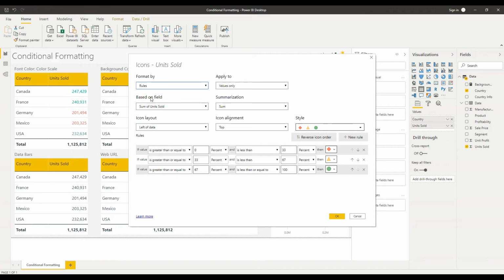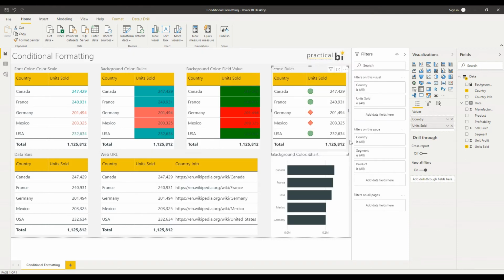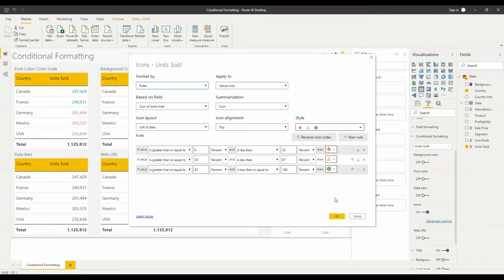Other options similar to what we've seen before, but this time I've got options across icon layout, icon alignment, and style. I'm going to leave all of these as they are for now, just to show you the kind of thing that comes up when we apply these. So let's click OK to that. And you can see that we've got a green circle icon next to the higher values and a red diamond next to the lower values. Let's have a look at what's going on there and why we're getting those values. So this time I'm going to go into my conditional formatting tab here. I'm going to go onto units sold, down to icons, have a look at my advanced controls again.